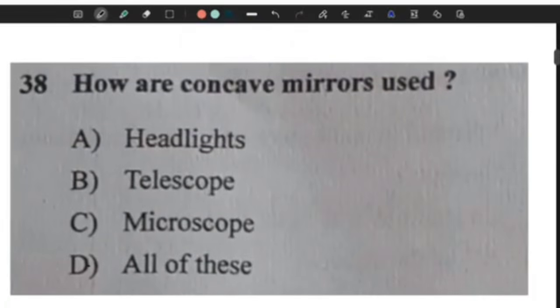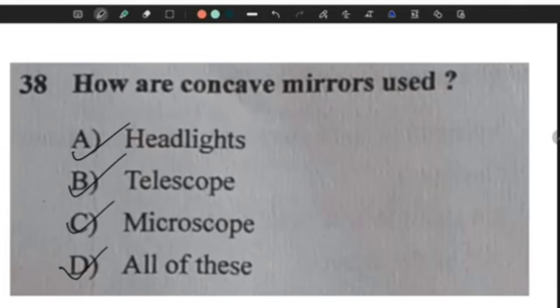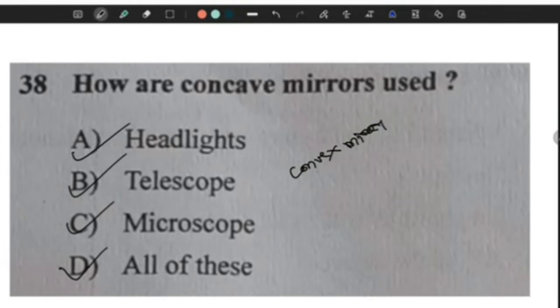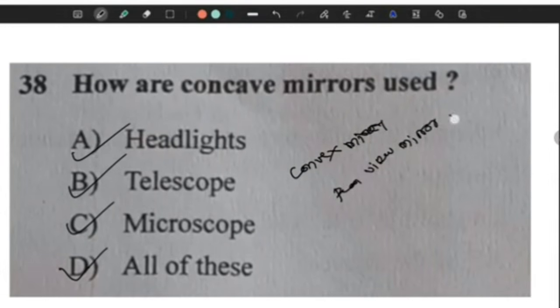Question 38. How are concave mirrors used? Concave mirrors are used in headlights, also in telescopes, also in microscopes. So all of these are the correct answer. And convex mirrors are used as a rear view mirror in a car.